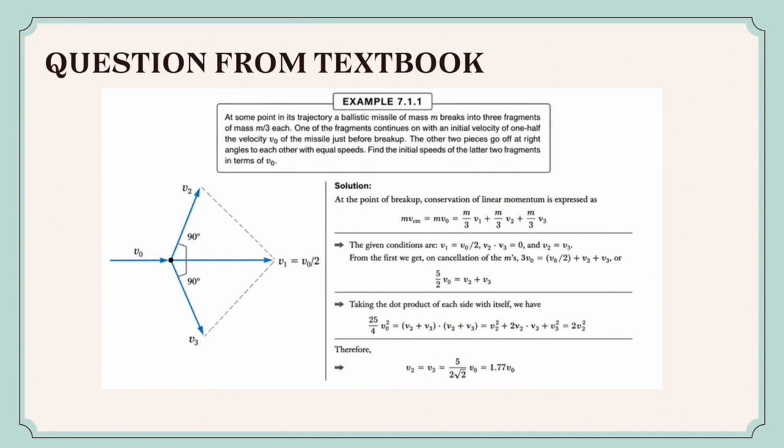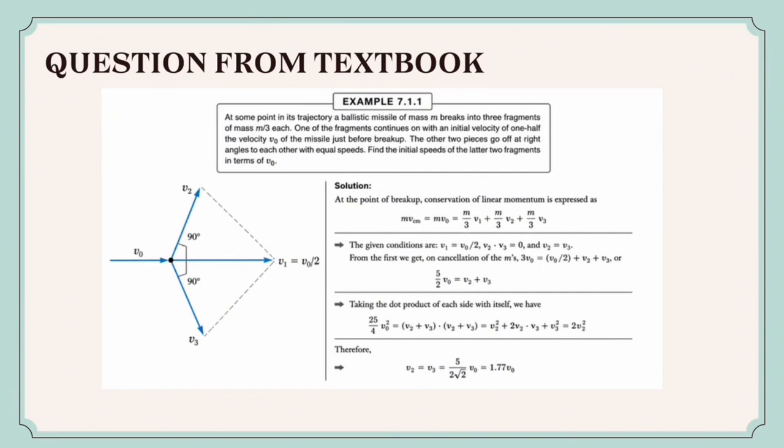So the next step, we can use the vector relationship. From the diagram, v2 and v3 are perpendicular. Therefore, if we take the dot product of v2 and v3, it will equal 0. The question also stated that both fragments have the same speed, so v2 equals v3. After that, we can substitute the value of v1 equals v0/2 into the equation 3v0 equals v1 plus v2 plus v3.